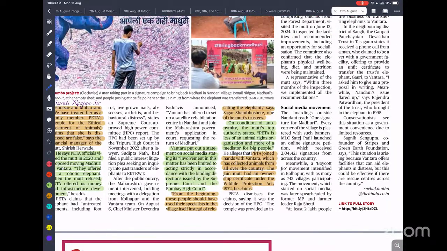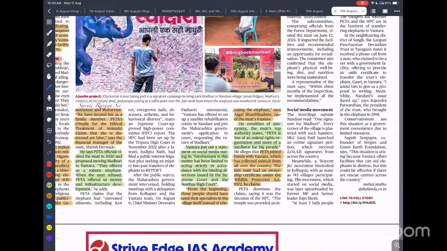So after the transfer to the Vantara, a mass movement started in the Kolhapur region of Maharashtra. They demand the transfer of this elephant back from the Vantara in Jamnagar to Kolhapur, because the elephant is a symbol of the bond between the people and the local community.